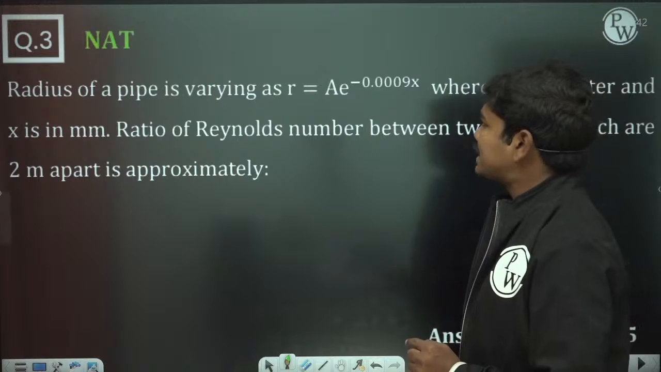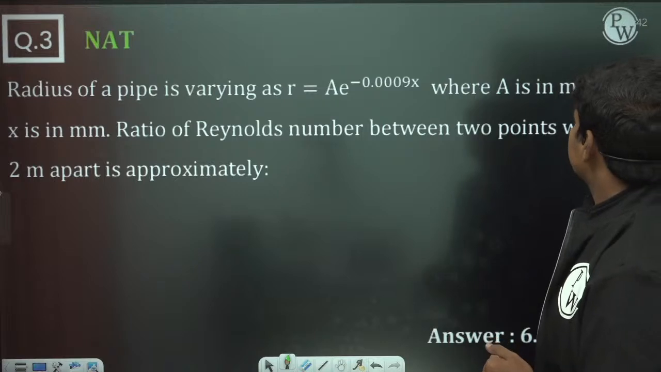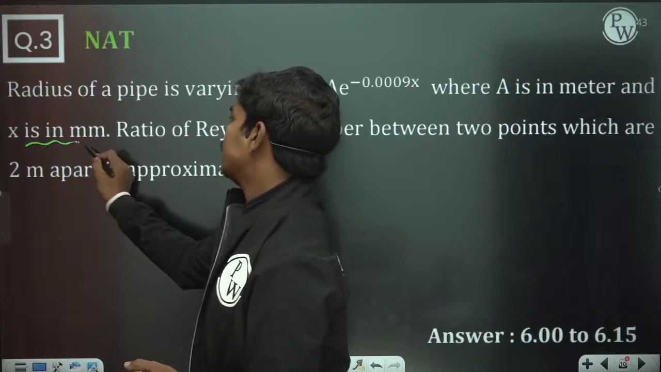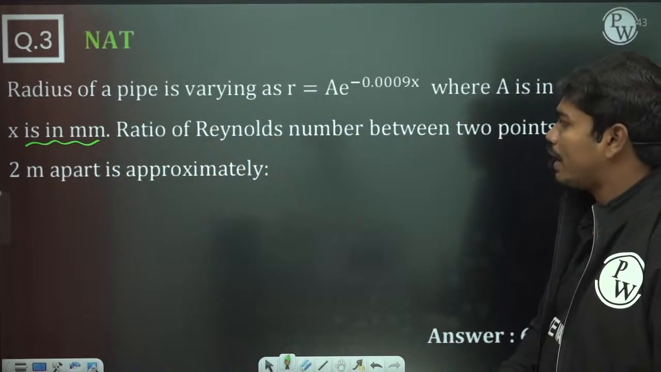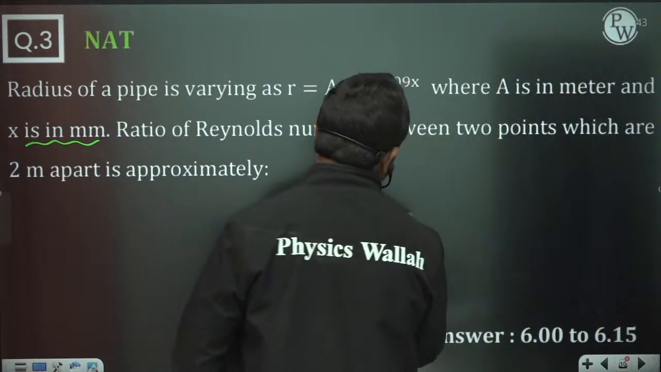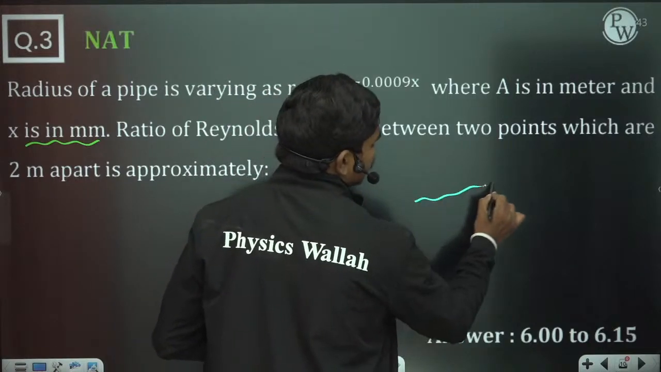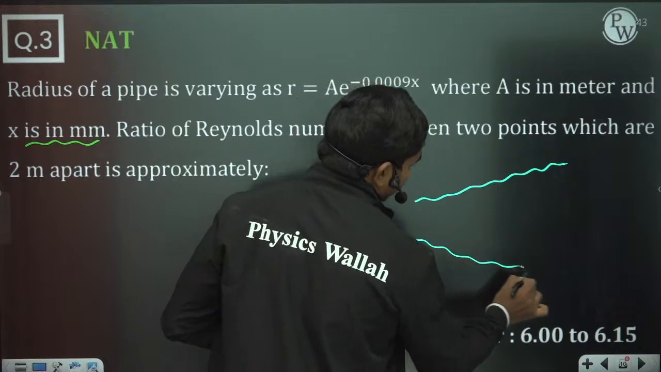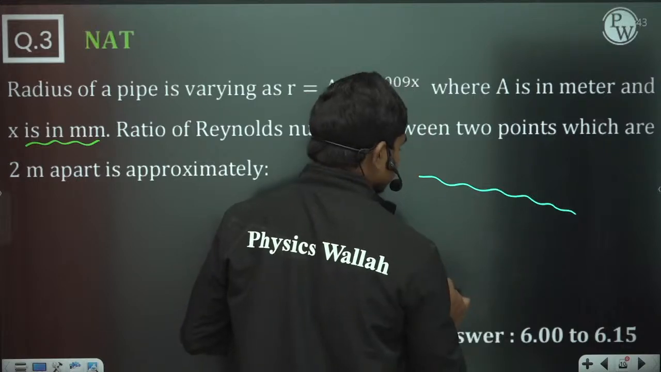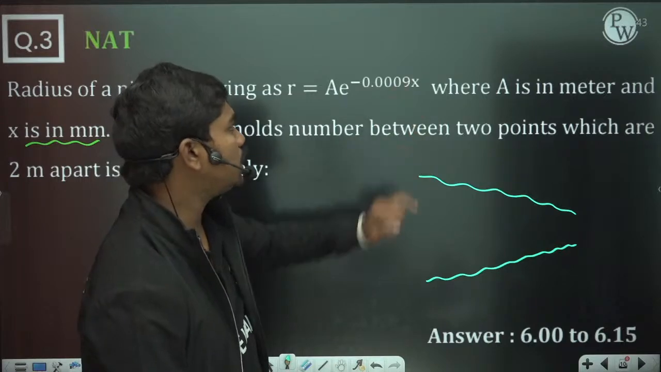The radius of a pipe is varying as r is equal to a into e to the power minus 0.0009 x, where a is in meters and x is in mm. The ratio of Reynolds number between 2 points which are 2 meters apart is approximately dash. Let us suppose you have a pipe, but this time the pipe is not of uniform diameter. Its cross section is some random shape as per this exponential function.